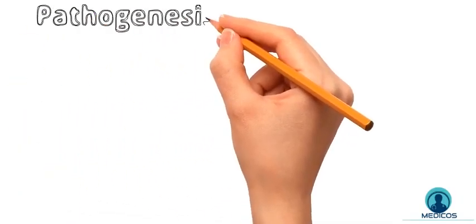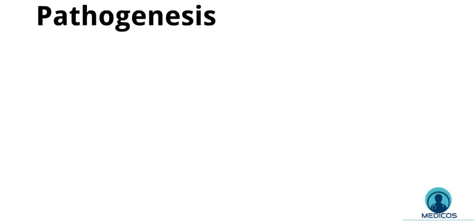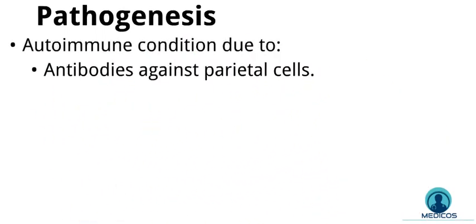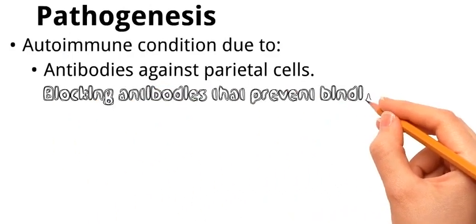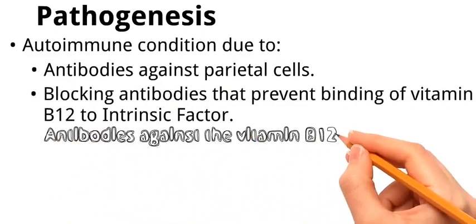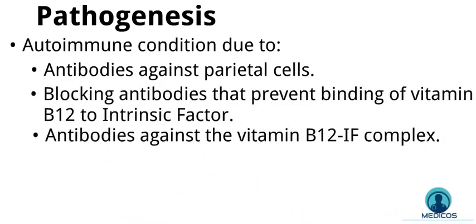The pathogenesis of pernicious anemia includes autoimmune condition due to antibodies against parietal cells, blocking antibodies that prevent binding of vitamin B12 to intrinsic factor, or antibodies against the vitamin B12 intrinsic factor complex. Any of these three antibodies prevents the absorption of vitamin B12.